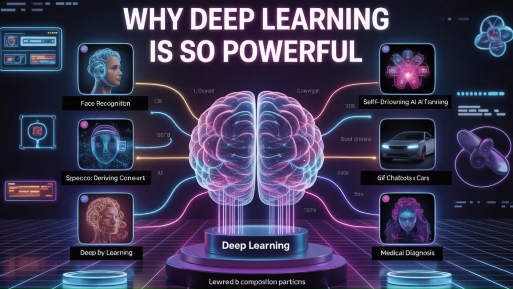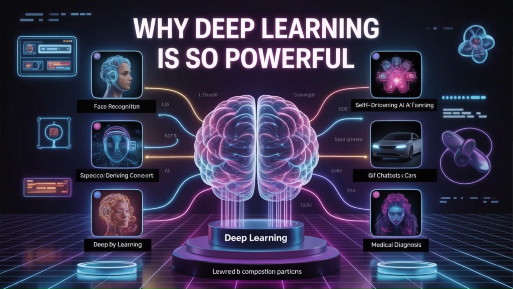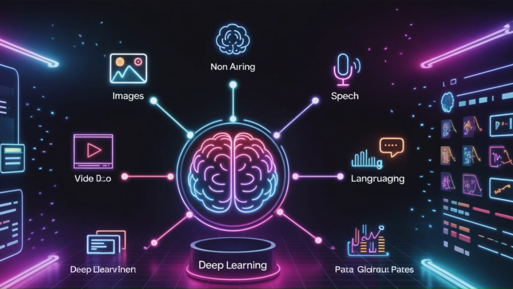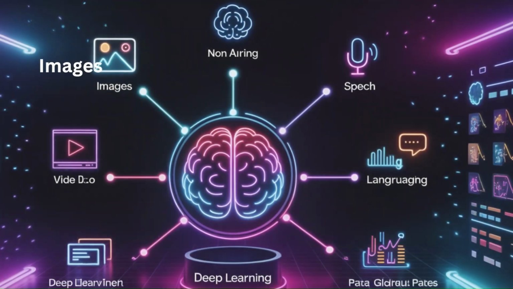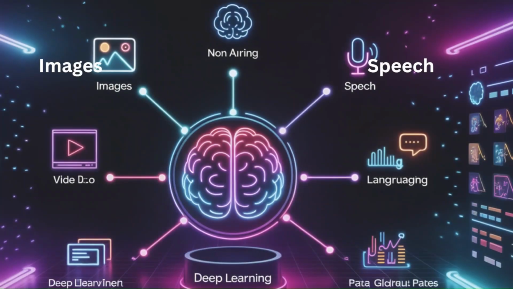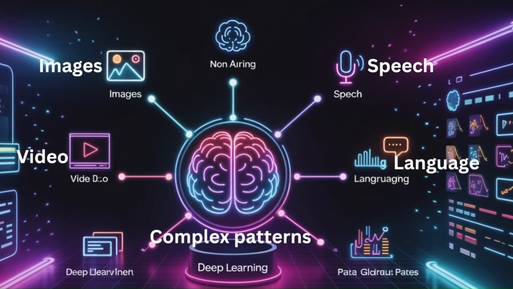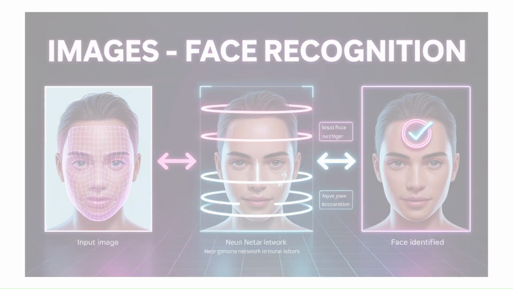Why is deep learning so powerful? Deep learning is very good at working with images, speech, video, language, complex patterns. Let's look at real-world examples.